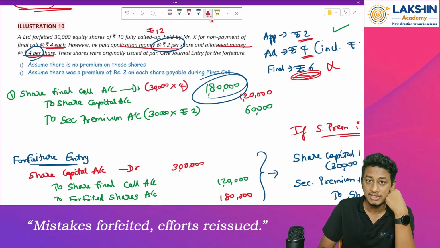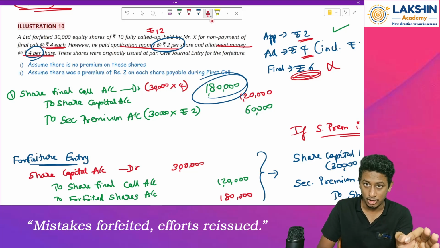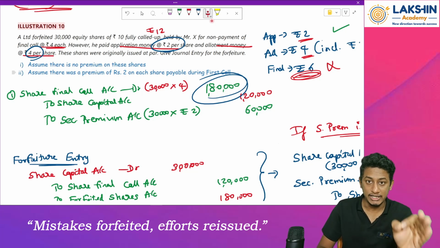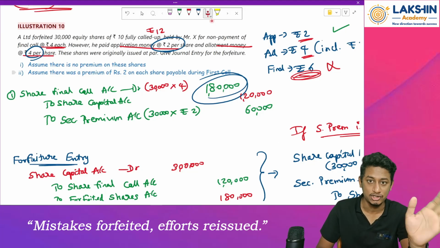That means 2 rupees is a discount over here, which is a loss for the company. So, remember this, forfeiture of shares is an exception to section 53. See, section 53 talks about the discount on shares, which completely restricts the issue of equity shares at a discount. Clear? Except in case of employees, that is the sweat equity shares or ESOPs.